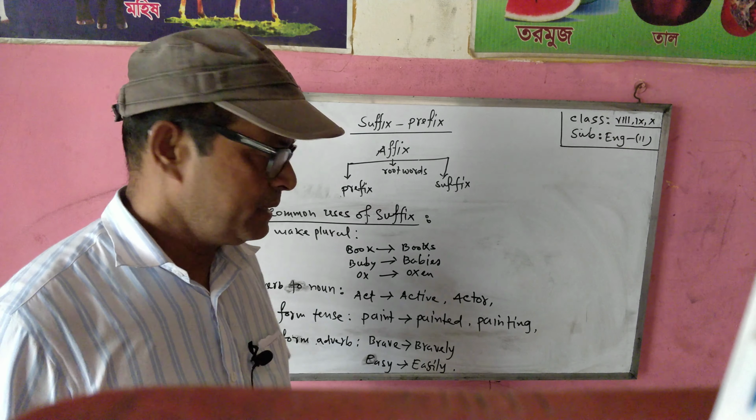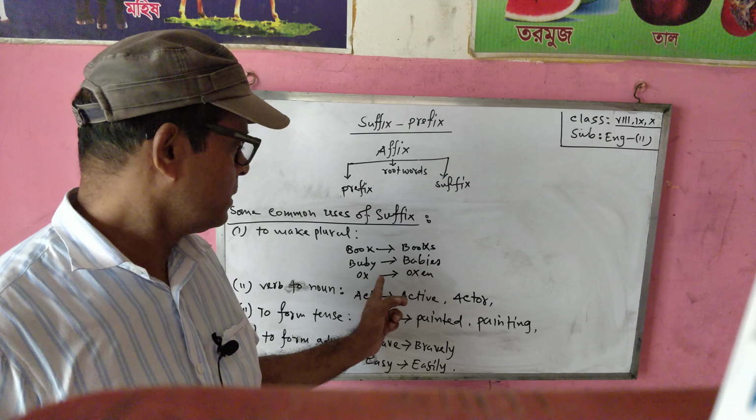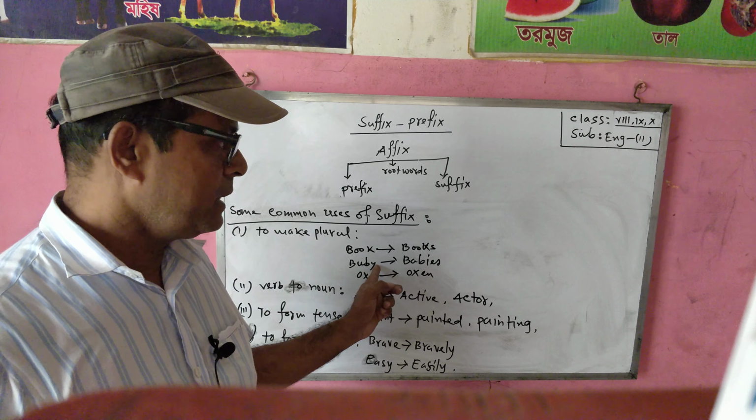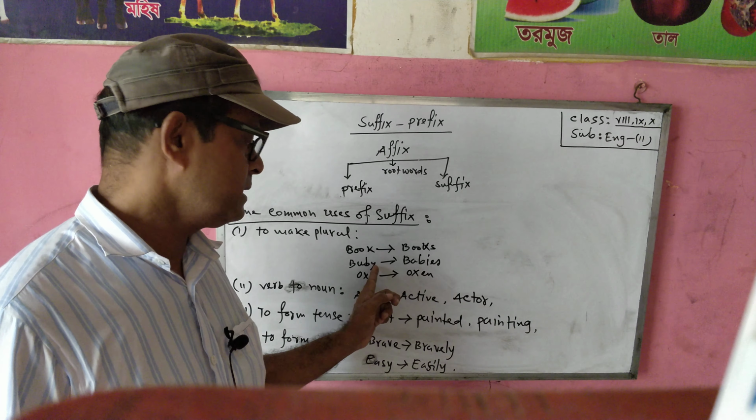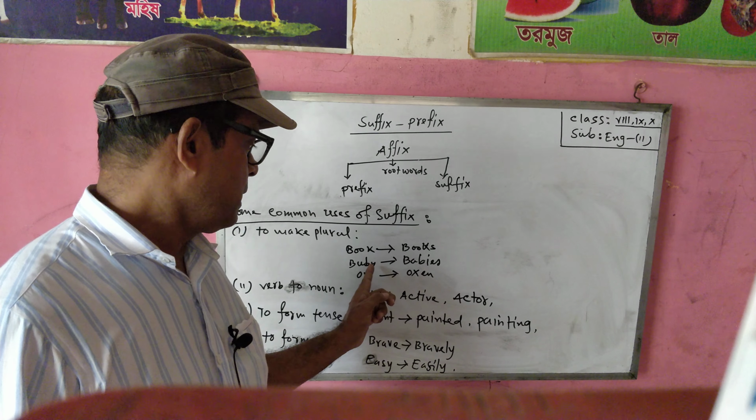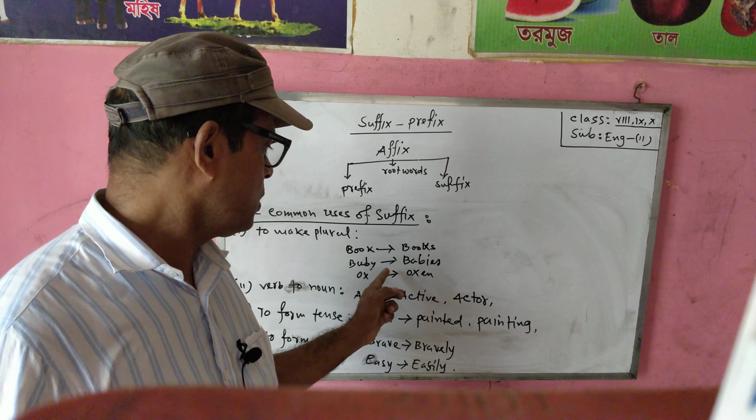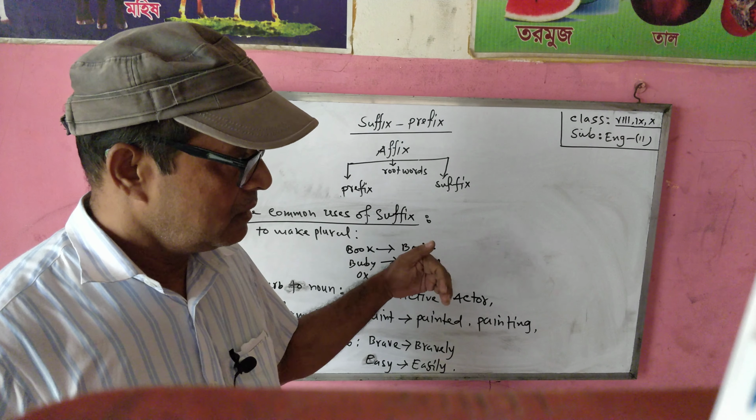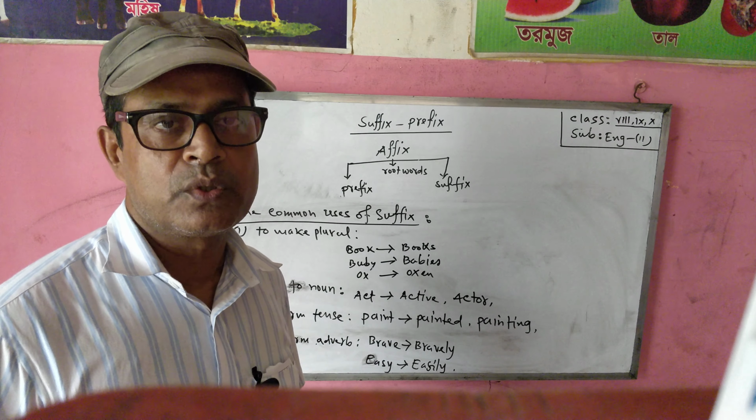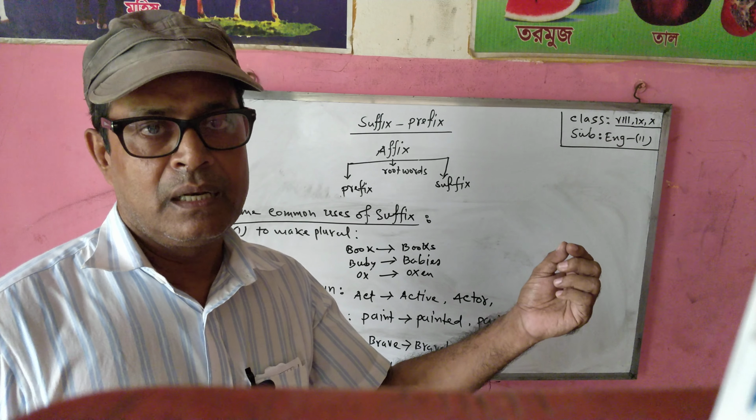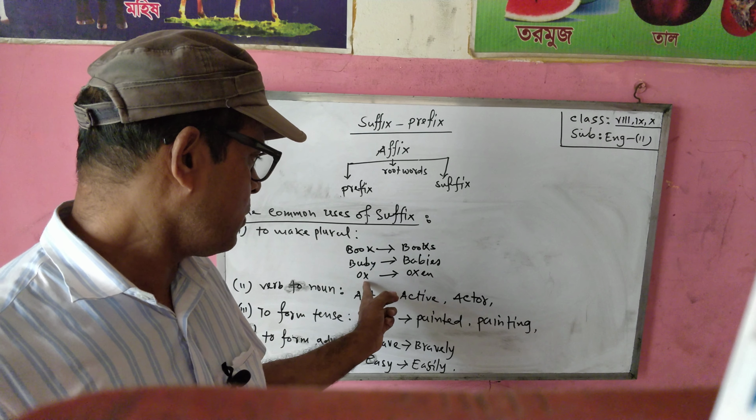Again, baby. So baby turns into babies. Why? We know if the last letter of a word is Y and the previous letter is a consonant, then Y turns into i. At the place of Y, to make plural, we add ies. So baby turns into babies. Here ox into oxen.